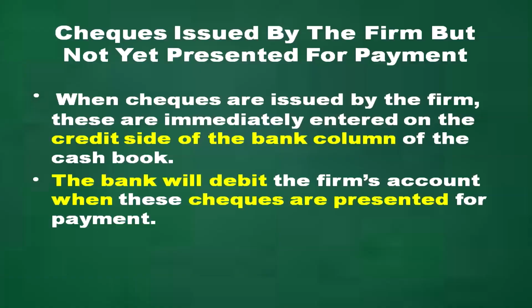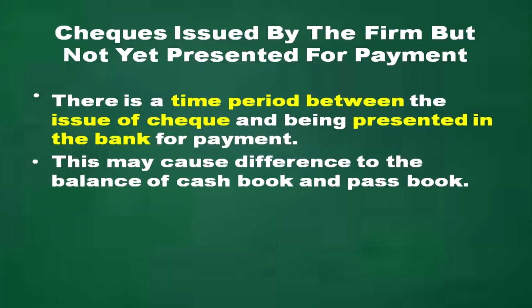Checks issued by the firm but not yet presented for payment. When checks are issued by the firm, they are immediately entered on the credit side of the bank column of the cash book. Bank will debit the firm's account when these checks are presented for payment. And there is a time period between the issue of check and its being presented in the bank for payment. This may cause a difference in the balance of the cash book and passbook.